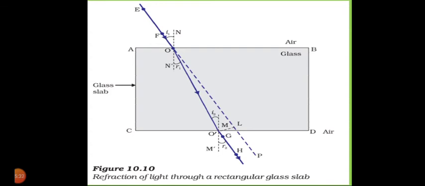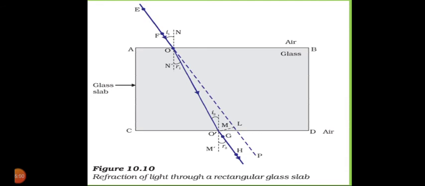Now we remove the pins and the glass slab too, then join the points E and F again. The line indicates the incident ray, and the other two pins, G and H, represent the emergent ray.